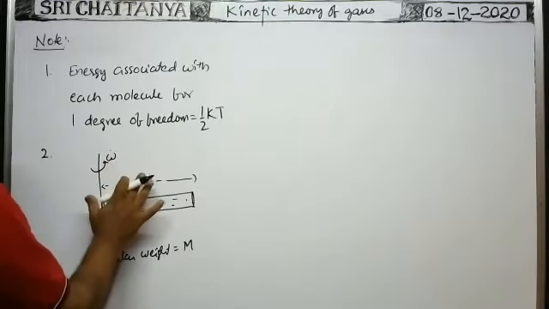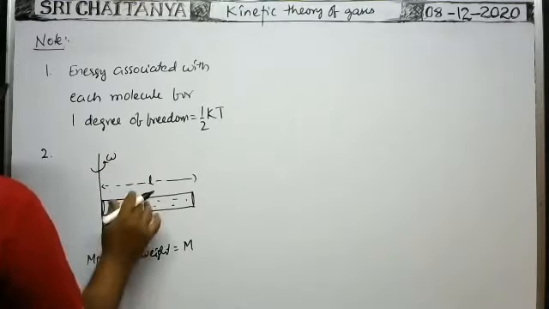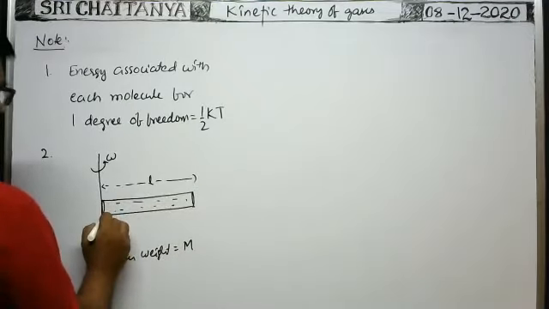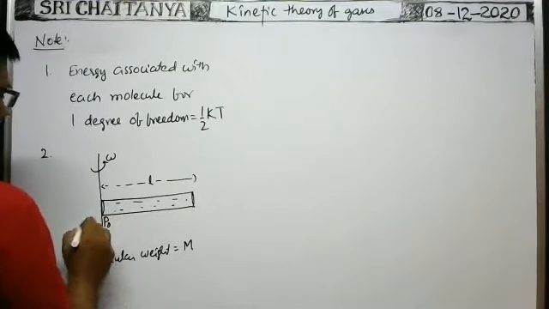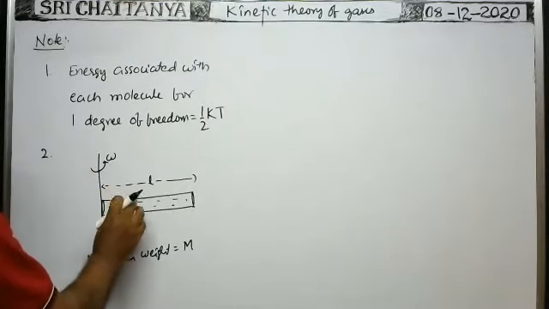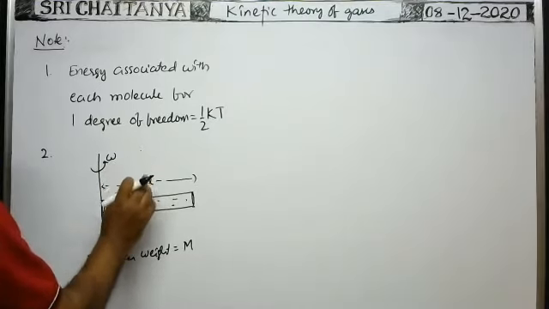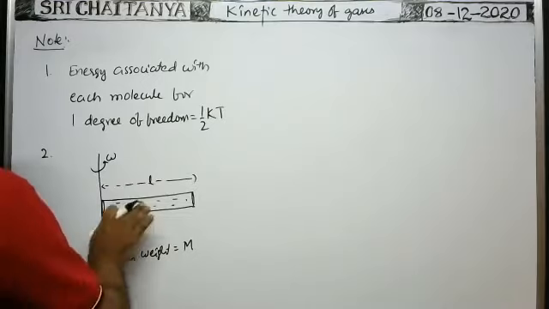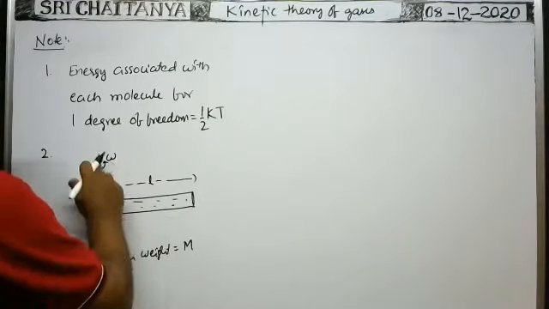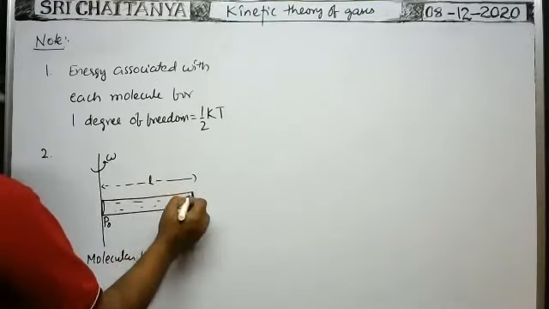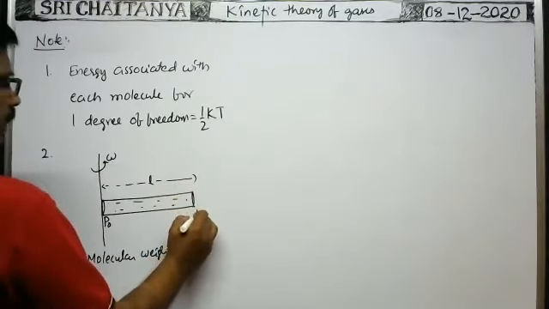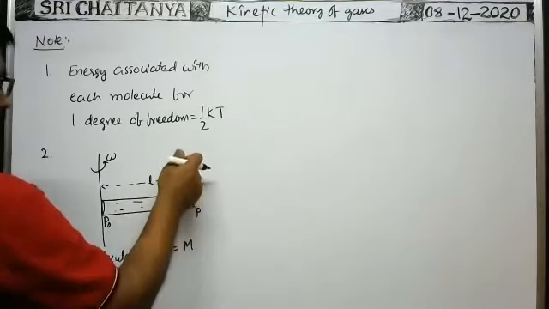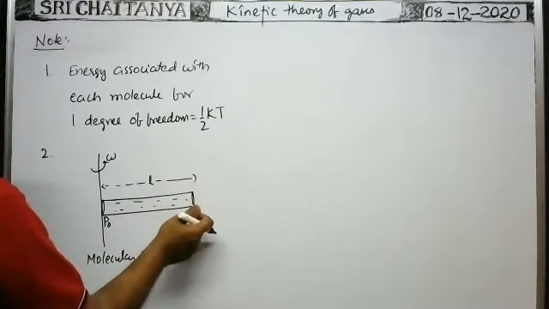Initially, whenever there is no rotation here, it is having pressure P naught. So the entire volume is having pressure P naught only. But whenever it is made to rotate, because centrifugal force acts on each and every atom or molecule in the gas inside the tube, the molecules move away from the axis of rotation, so that the pressure exerted on the surface is, say, P. Here the pressure exerted by this gas on this free end of the tube is equal to, say, P.